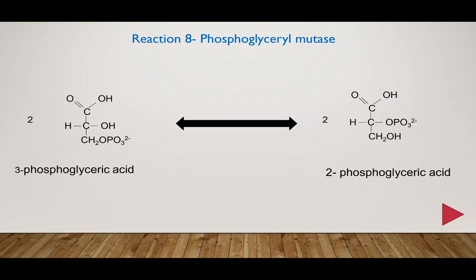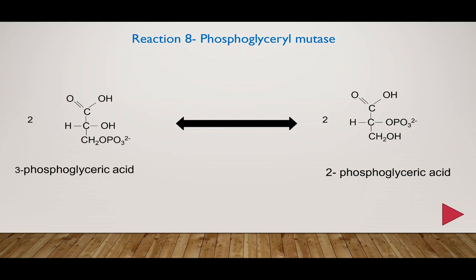The next reaction is phosphoglycerate mutase reaction. Mutase is a type of isomerase enzyme. So it converts one isomer into another isomer. What is taking place here? The phosphoryl group which is present at the third position is shifted onto the second position. So 3-phosphoglyceric acid is converted to 2-phosphoglyceric acid. Can you see this has a phosphate group attached to the second position here? Okay. So this particular isomerase just shifts the position.